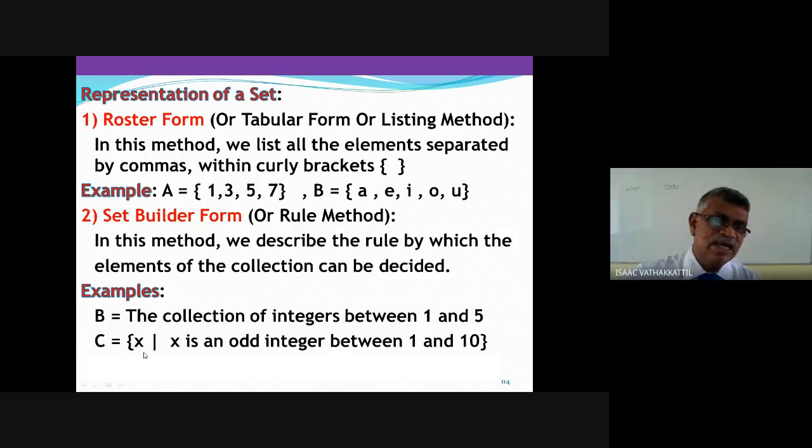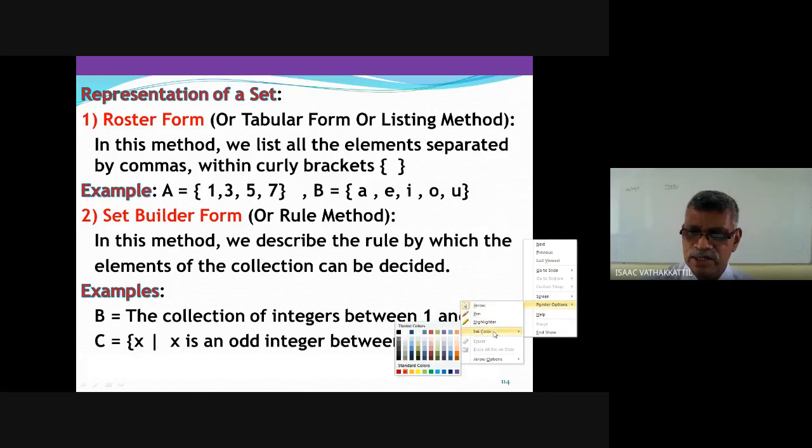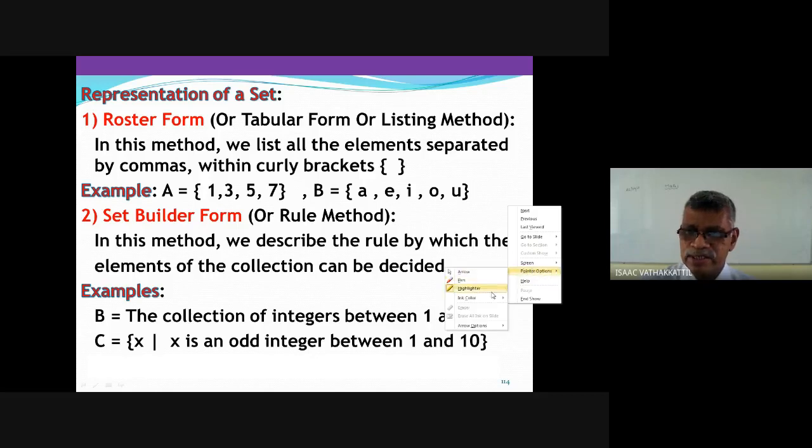Or you can simply say set of X such that X is an odd integer. Set of X such that X is an odd integer between 1 and 10. How do we read it? Set of X such that X is an odd integer between 1 and 10. You see, this is a very standard notation, standard form, how we write this set in rule method.